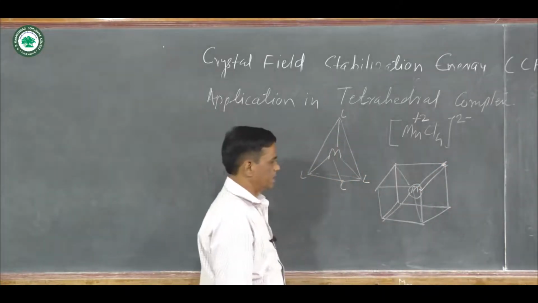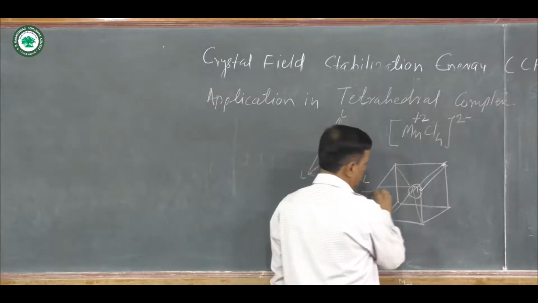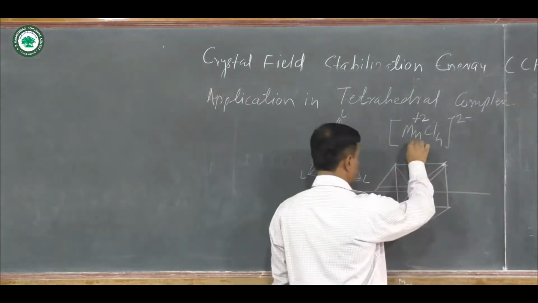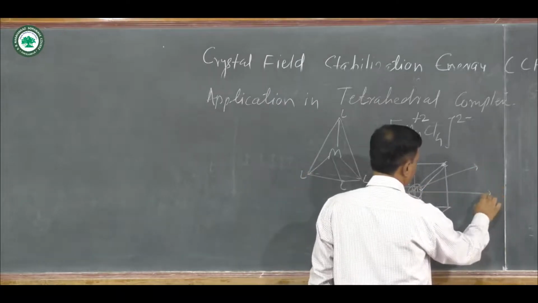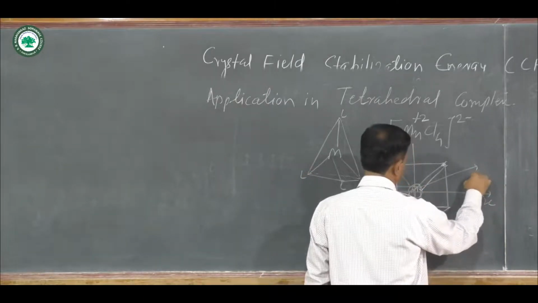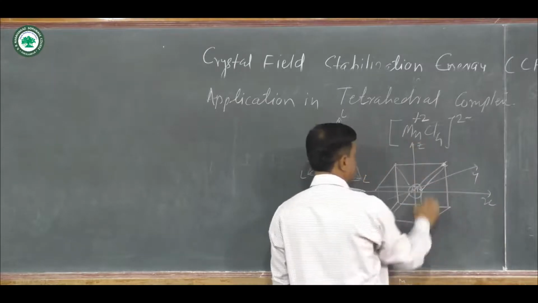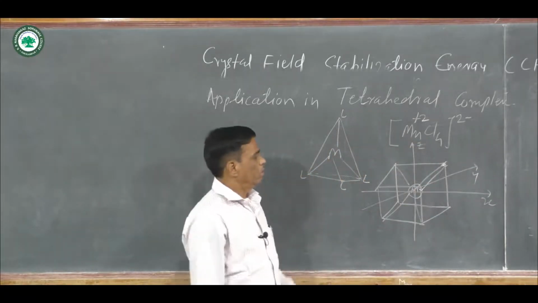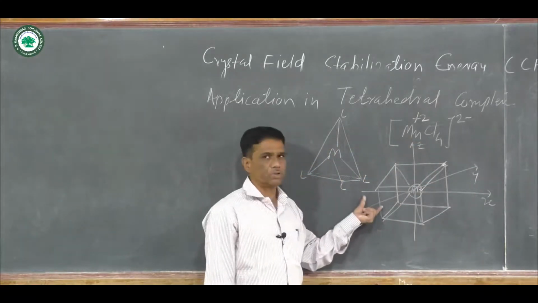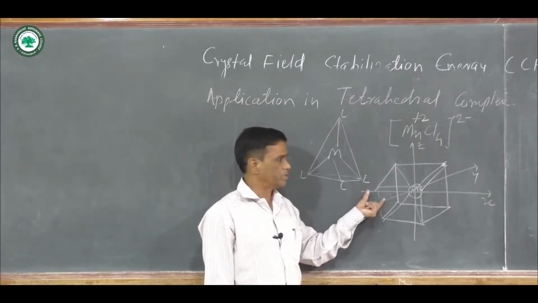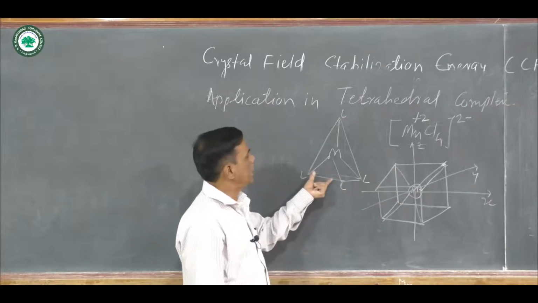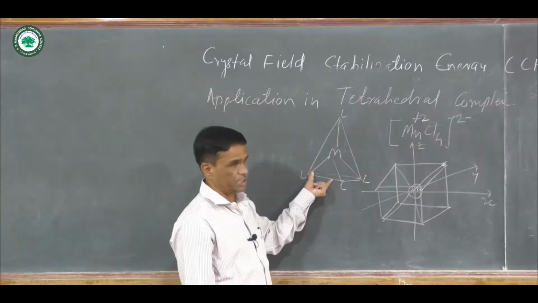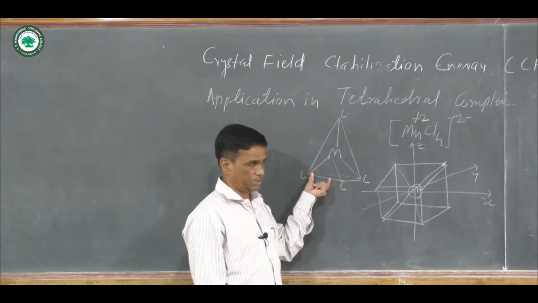These 4 ligands are there. Then this is the x-axis, this is the z-axis, and this is the y-axis. Not a single ligand is on the x-axis, y-axis or z-axis. And this is the actual structure for the representation of a tetrahedral complex.